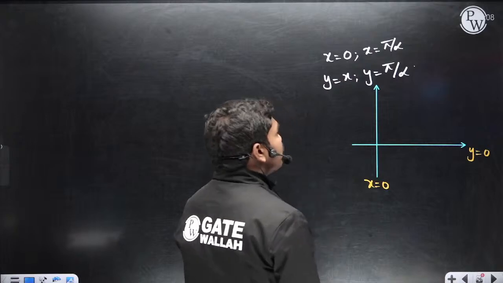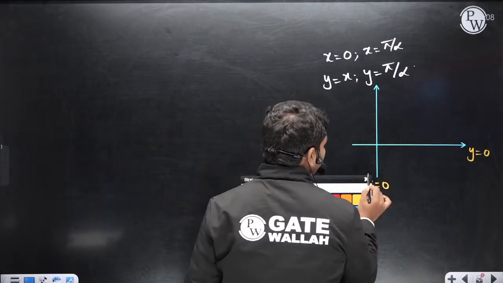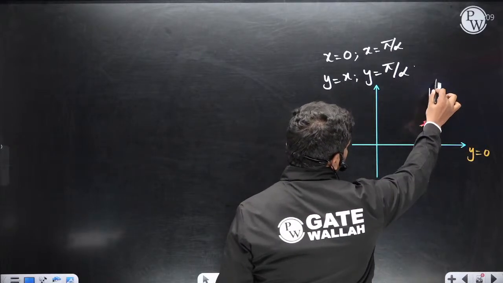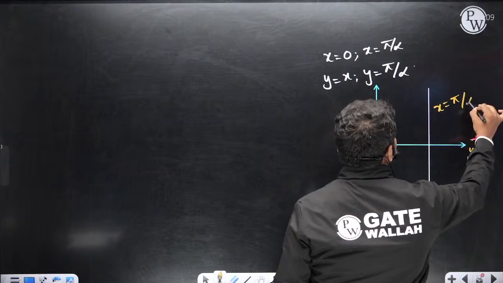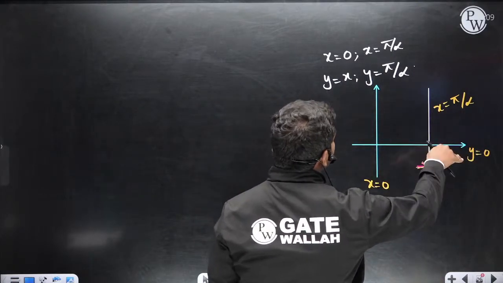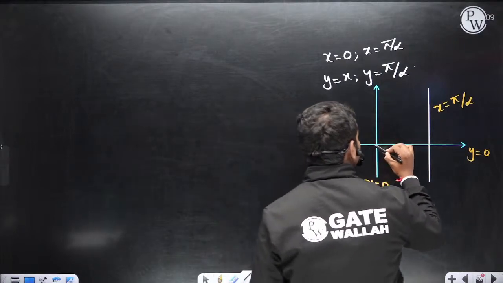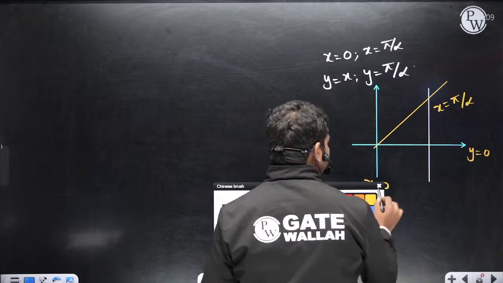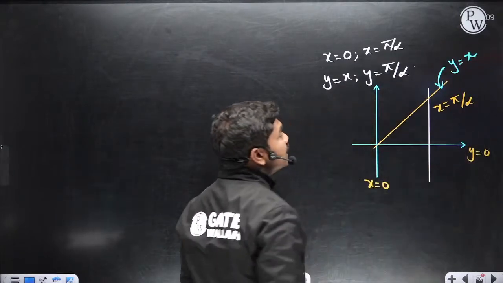Now x is equal to pi by alpha will be a constant line like this. The line y is equal to x comes something like this, and y is equal to pi by alpha.